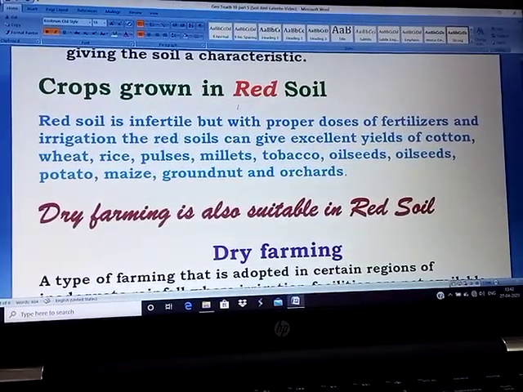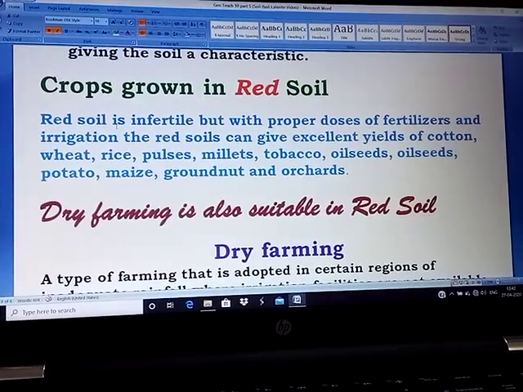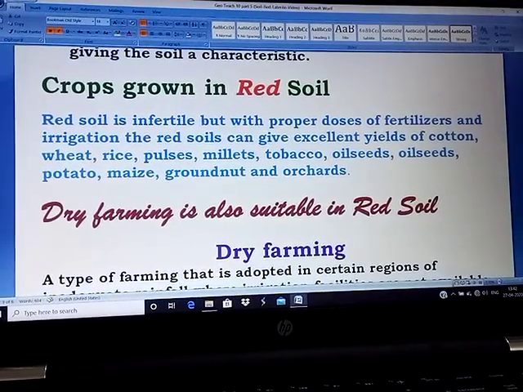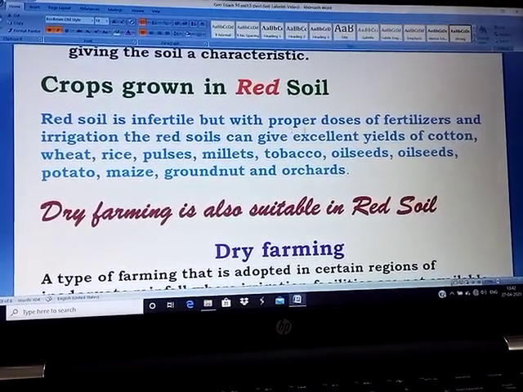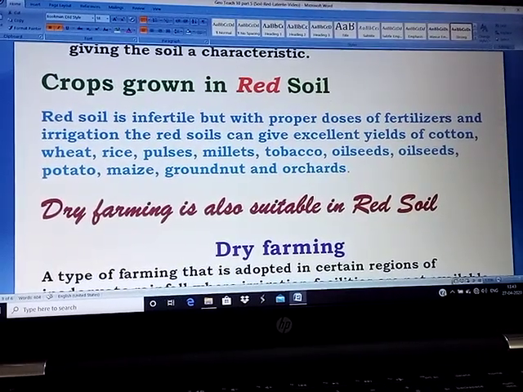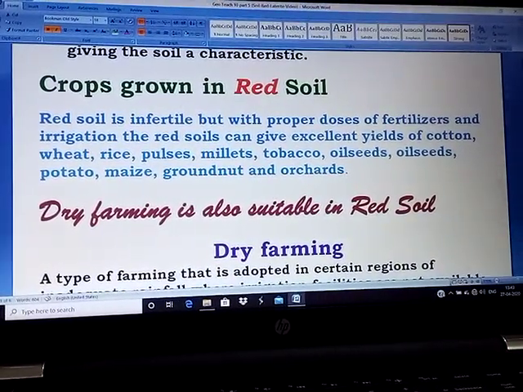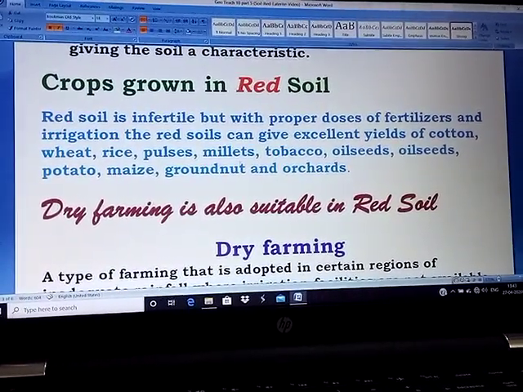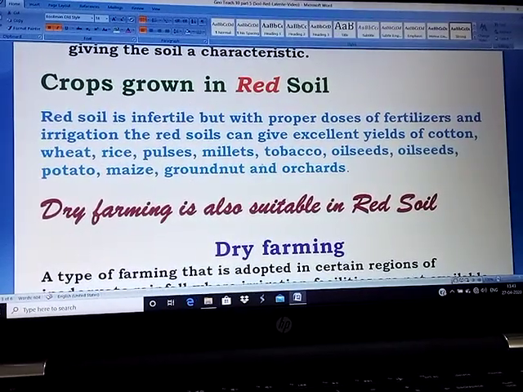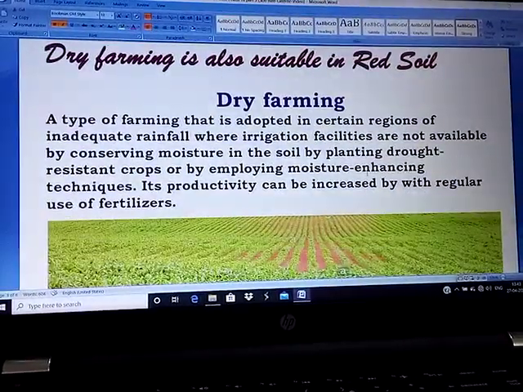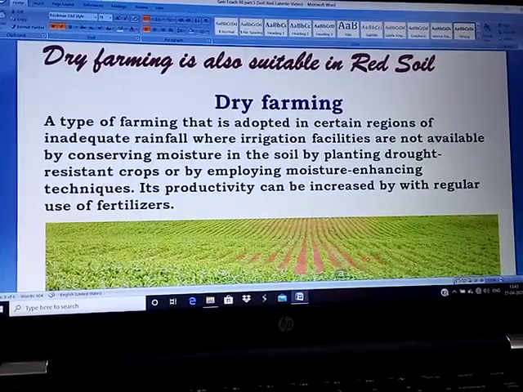What are the crops that grow in red soil? While red soil is infertile, not so fertile like alluvial soil, with proper doses of fertilizers and a good supply of irrigation, the red soils can give excellent yields of cotton, wheat, rice, pulses, millets, tobacco, oilseeds, potato, maize, groundnut, and orchard fruits.